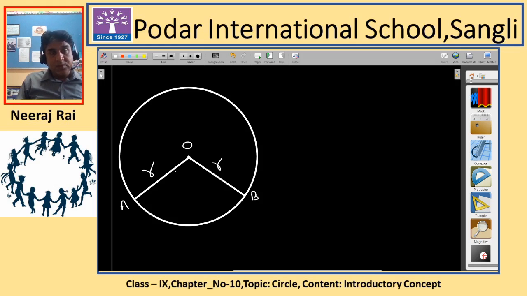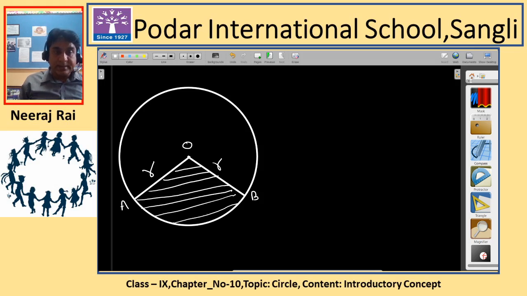Inside these two radii there is an area which is bounded by them, and this area is called a sector. Since this area is comparatively smaller than the area which is bounded on the upside, this is called the minor sector.